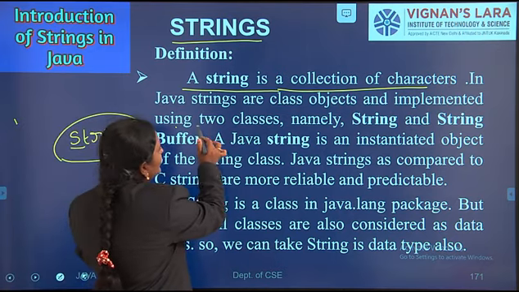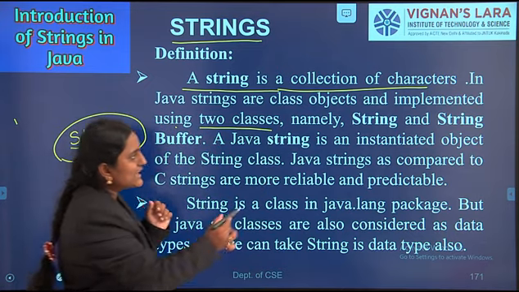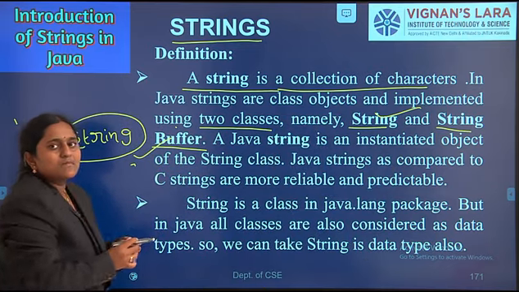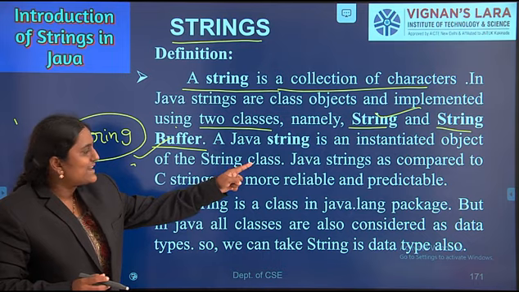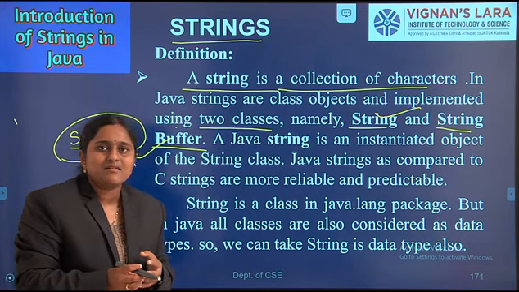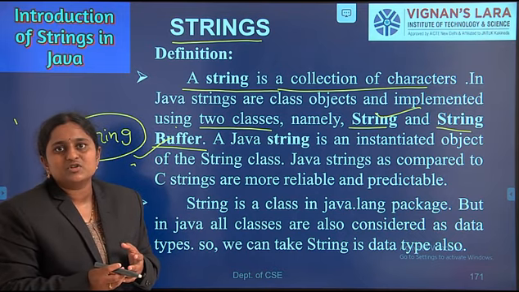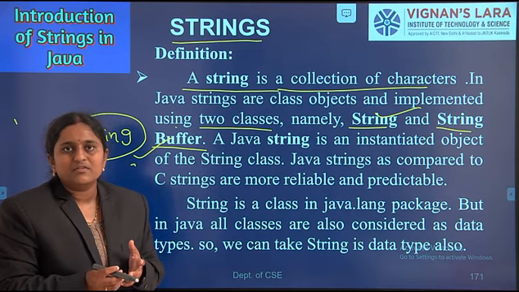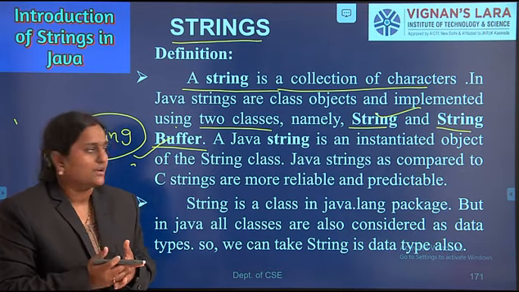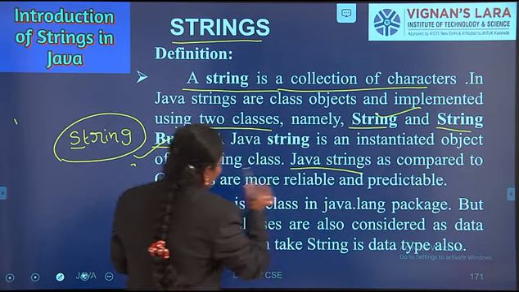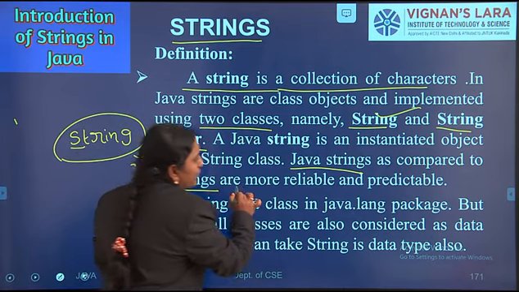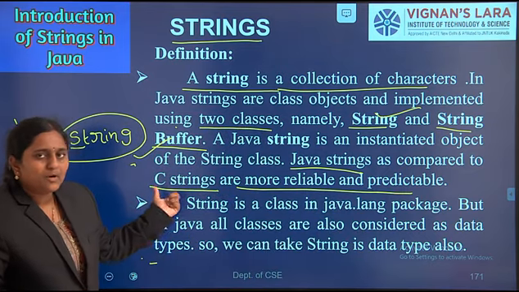Strings are implemented using two classes, namely String and StringBuffer. A Java string is an instantiated object of the String class, because an object is an instance of a class. Using the String class we can create String objects. Compared to C strings, Java strings are more reliable and predictable.